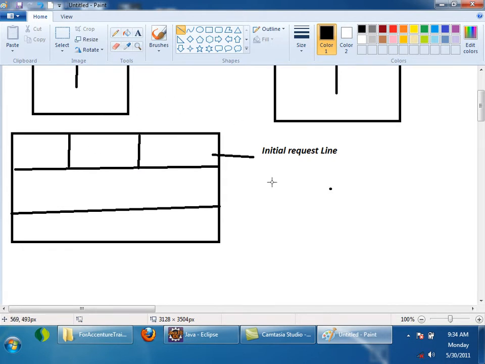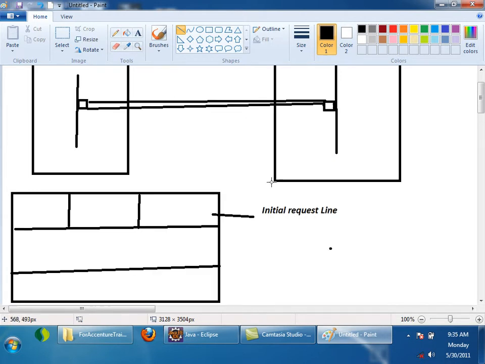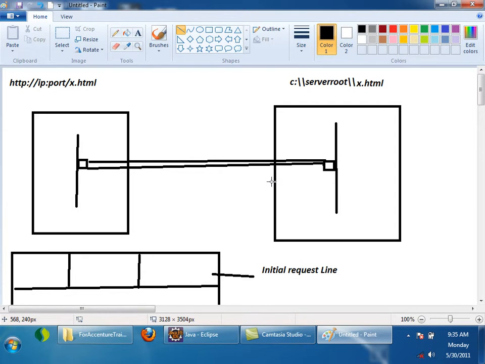In HTTP there are various ways of requesting. By using HTTP protocol, we can make a request to server. Here in this case, tell me what the browser is requesting for. x.html. It's making a request for x.html, right? There are various ways to make a request in HTTP.